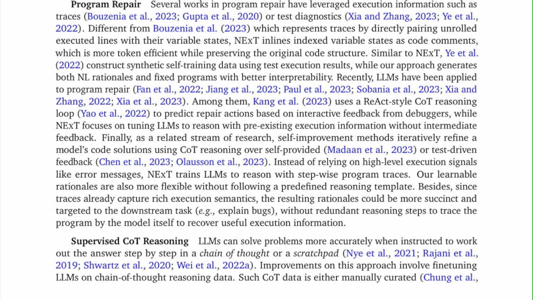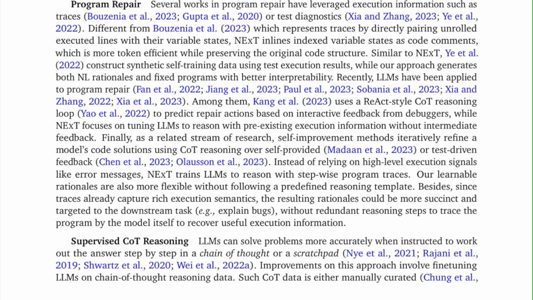Finally, as a related stream of research, self-improvement methods iteratively refine a model's code solutions using chain-of-thought reasoning over self-provided or test-driven feedback. Instead of relying on high-level execution signals like error messages, NExT trains large language models to reason with stepwise program traces.